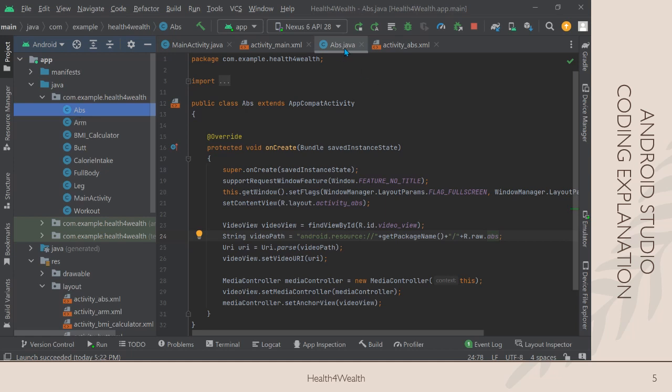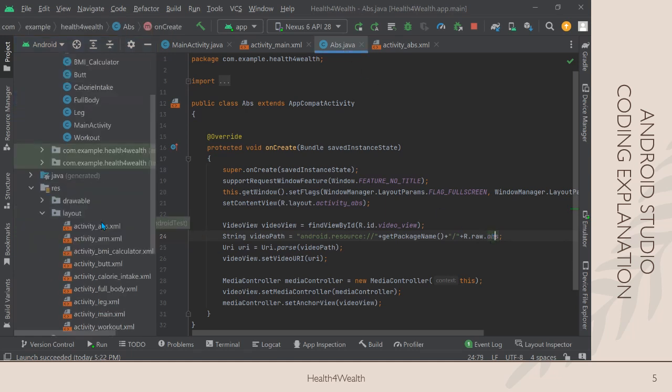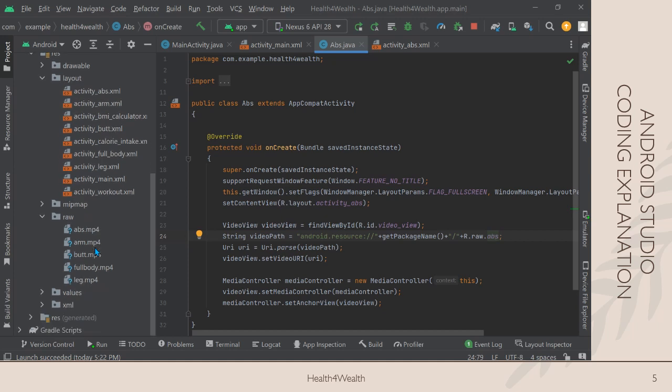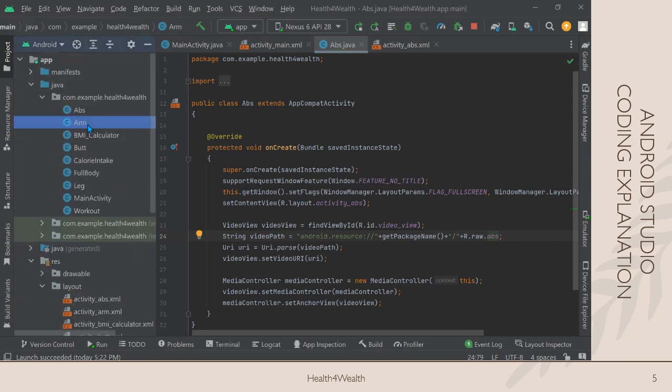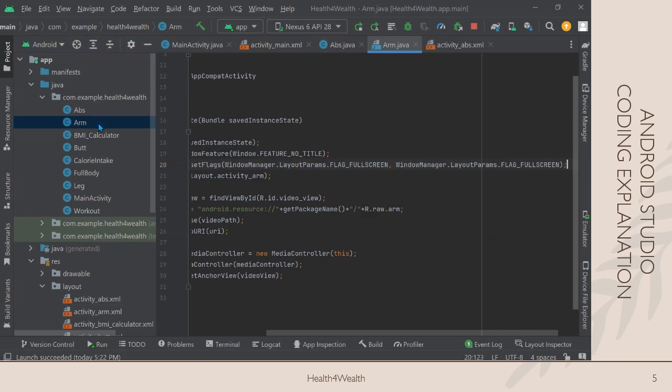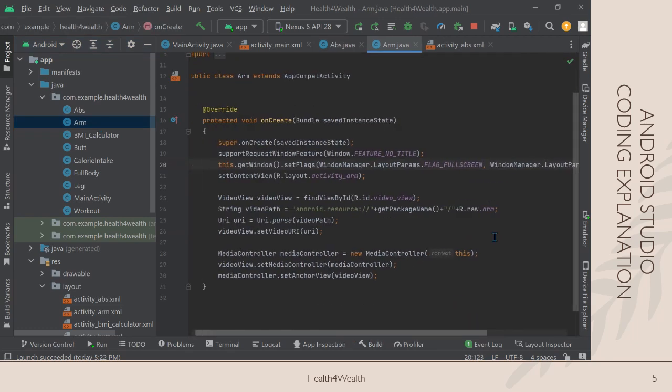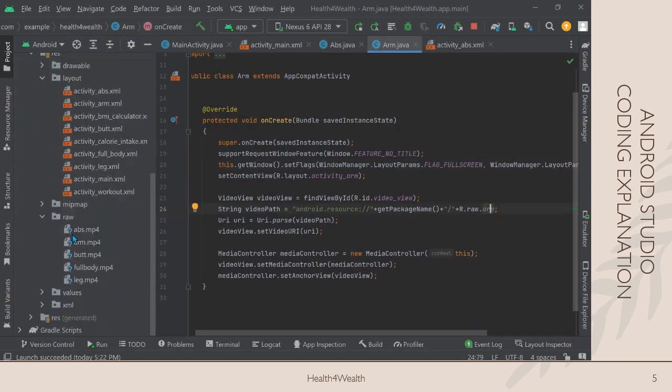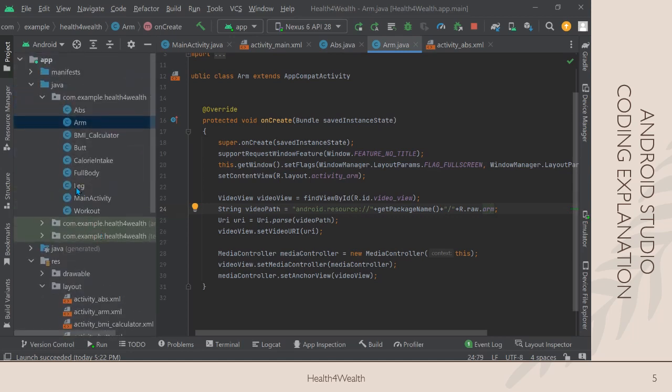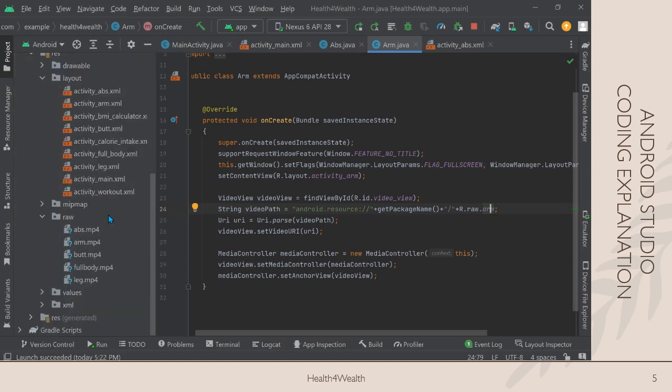Like in apps.java, we will use the apps video to be displayed in the interface for the app. So this is the directory that we will use, the apps.mp4, this one. So if it is for ARM, we will use the ARM directory. So for each of the workout menus, there will be different directories for the raw files.